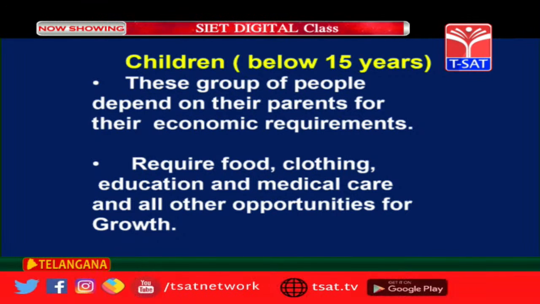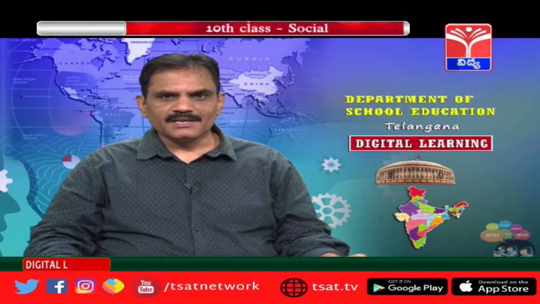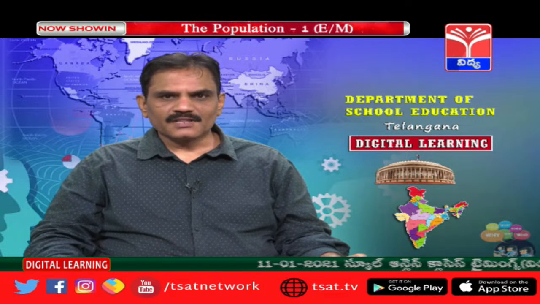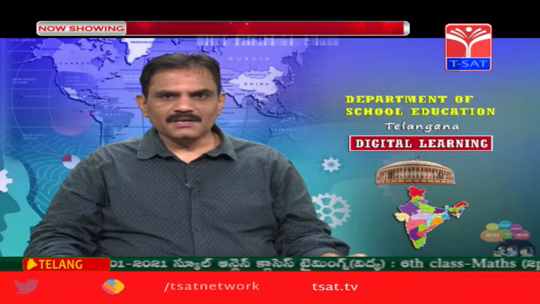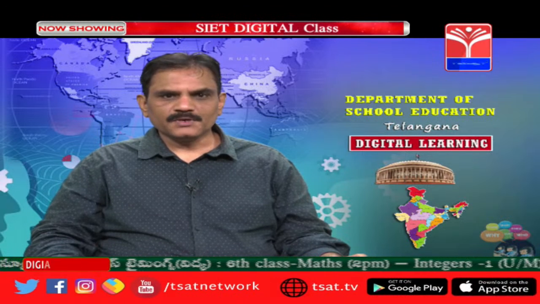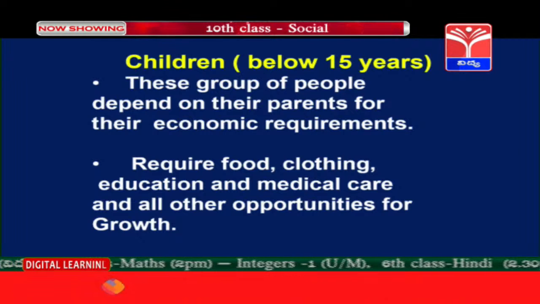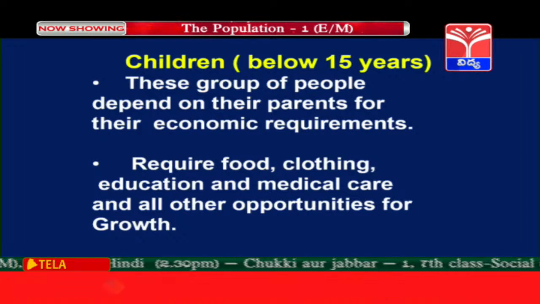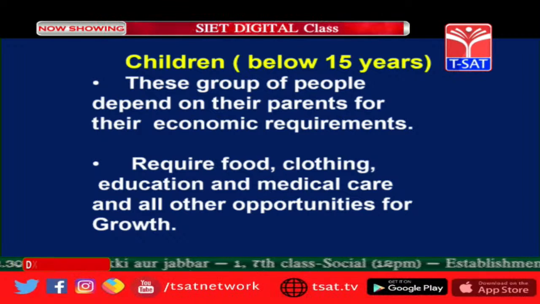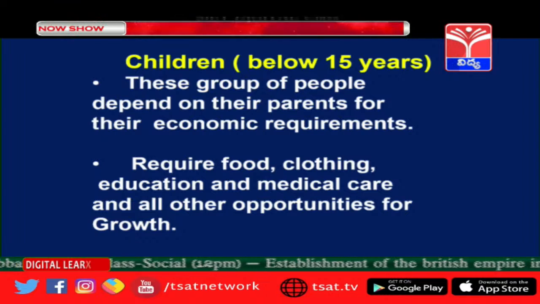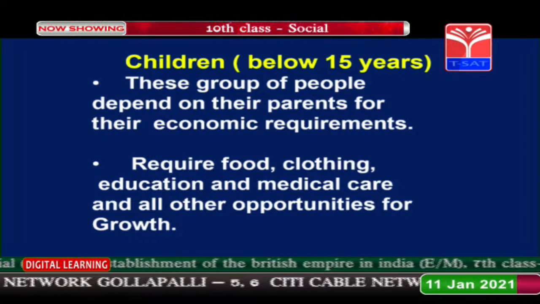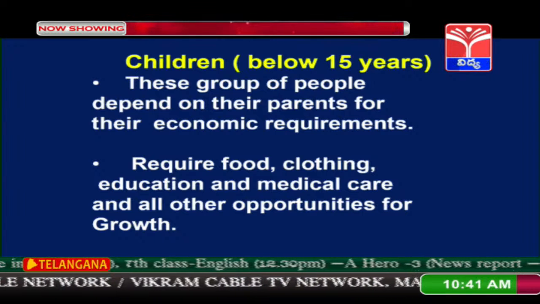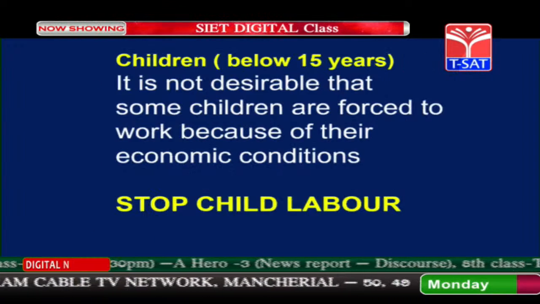Whatever you need, generally you will ask your parents, your elders, for money to buy many things. They also require food, clothing, education, medical care and all other opportunities for growth. You are the growing people, the next citizens of this country and the world. So, that is why you require growth.